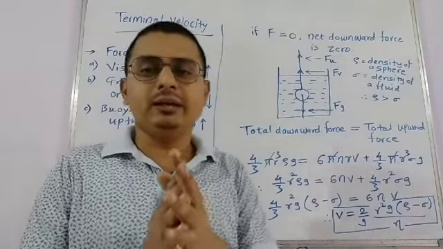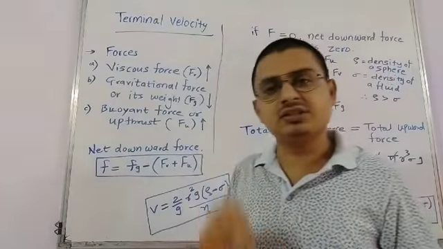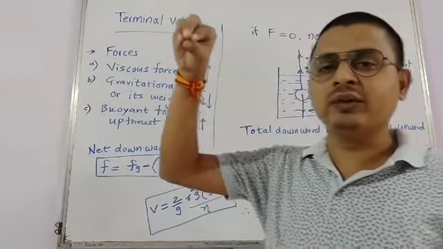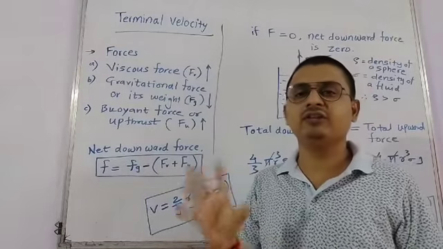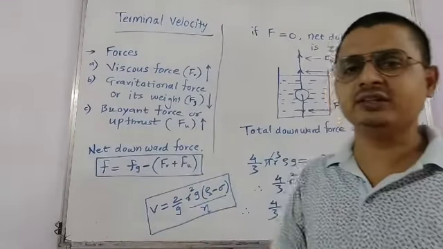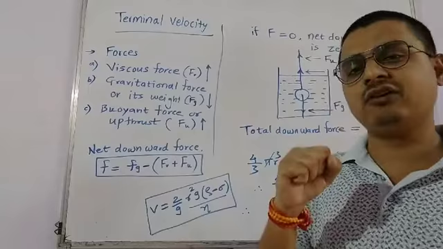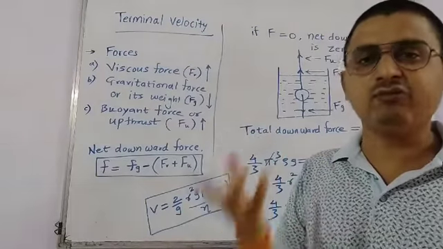So if we balance this equation, since the body is moving in the downward direction with increasing or decreasing velocity, it will have a net force.